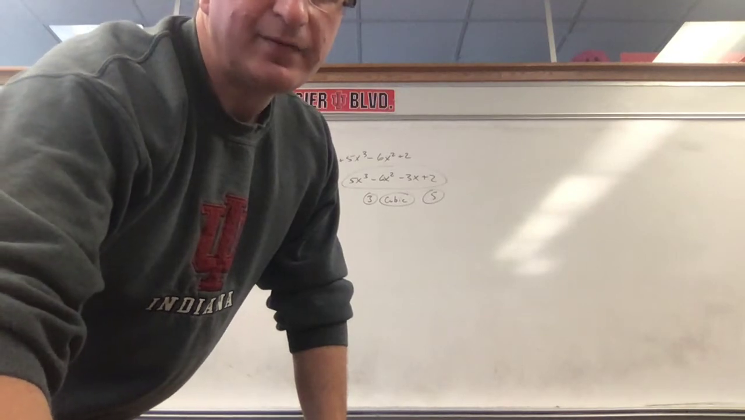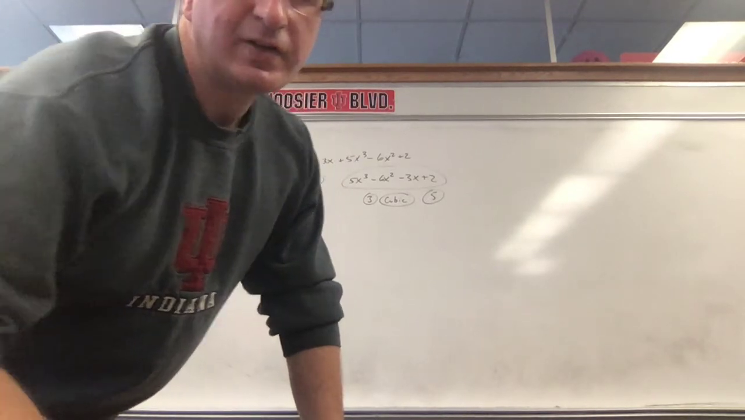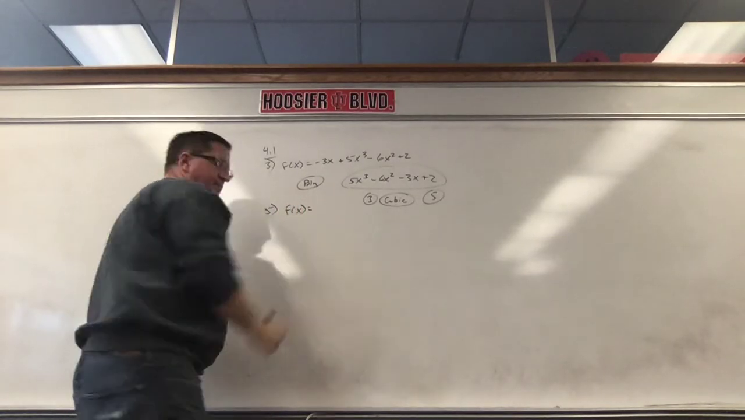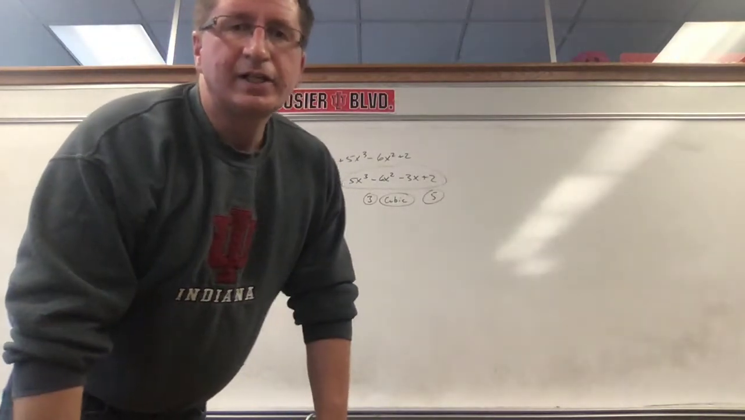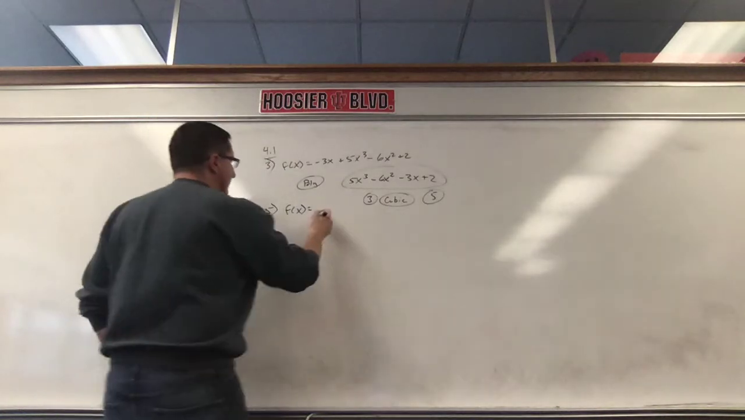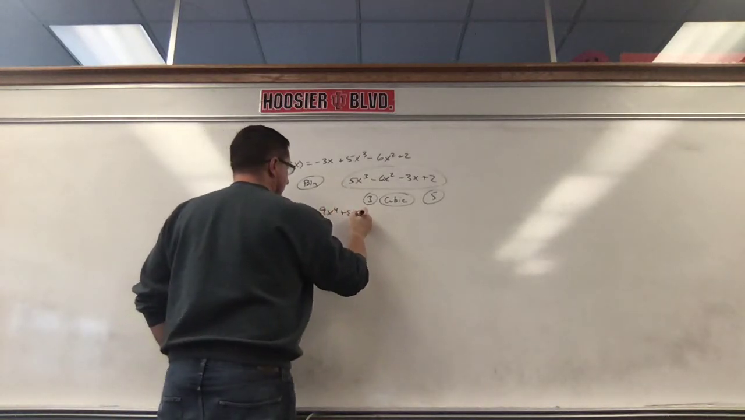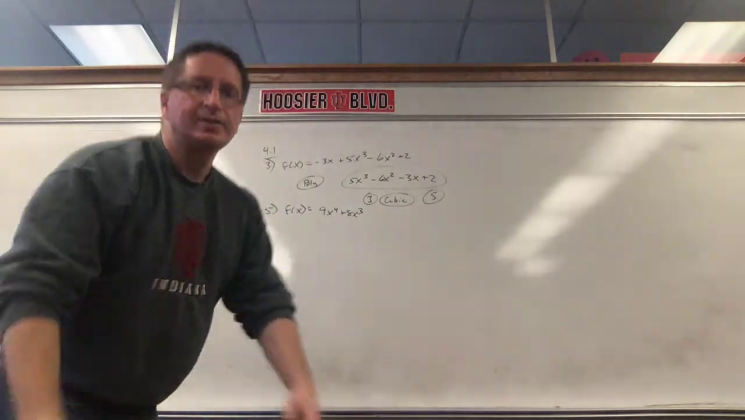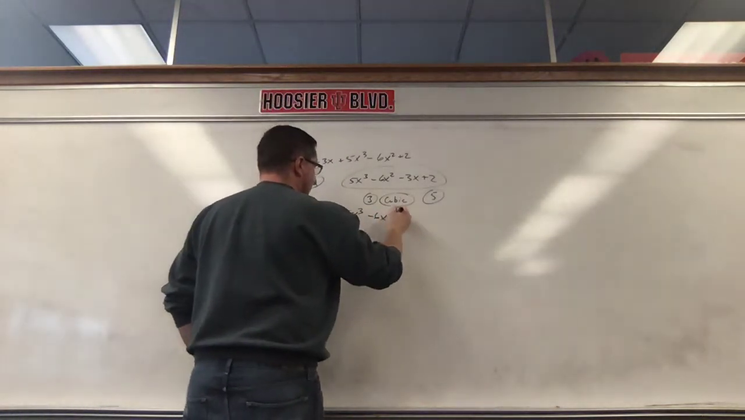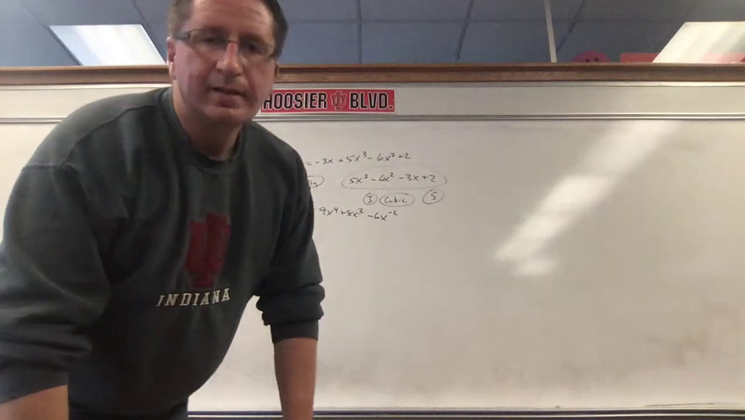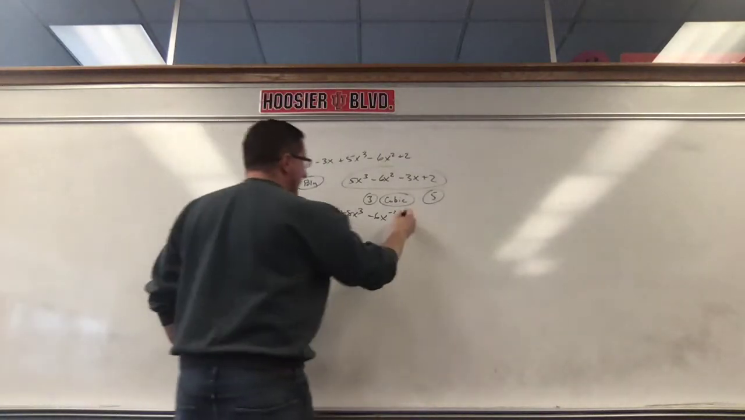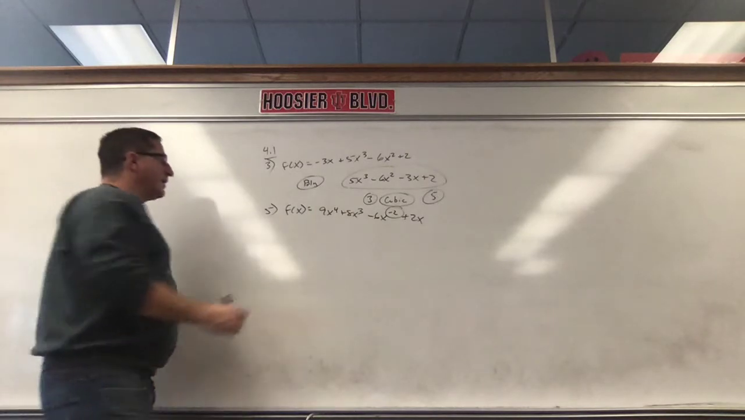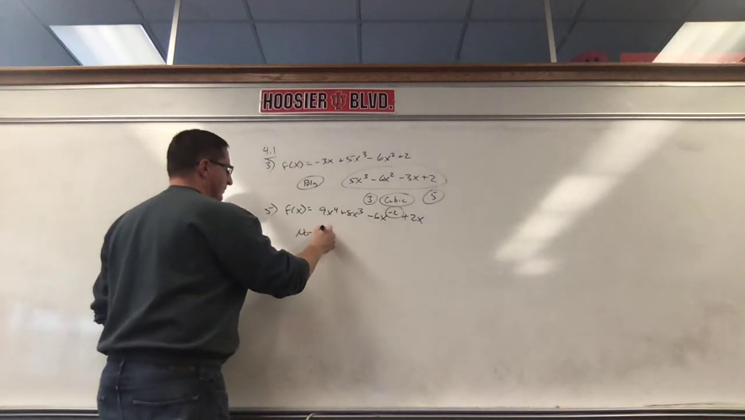Let's look at number 5. They have f of x is 9x^4 plus 8x^3 minus 6x^-2 plus 2x. Okay, this is not a polynomial. We have a negative exponent, so it's not a polynomial.